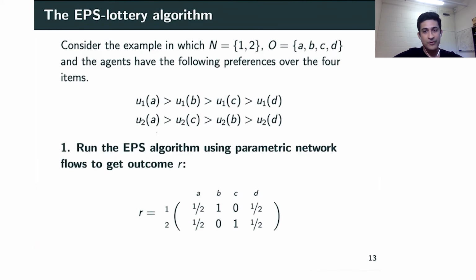The first thing that we do is find the ex ante outcome as a result of the EPS algorithm of Kata and Sethuraman, and this is done via parametric network flows. The moment we get this allocation, what we know is that it satisfies ex ante envy freeness. It also satisfies ex ante Pareto optimality in an ordinal sense. But what we don't know is how to return this as a convex combination of EF1 deterministic allocations. And this is part of the challenge.